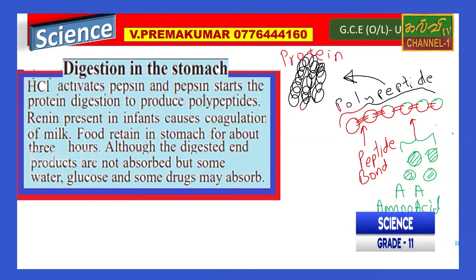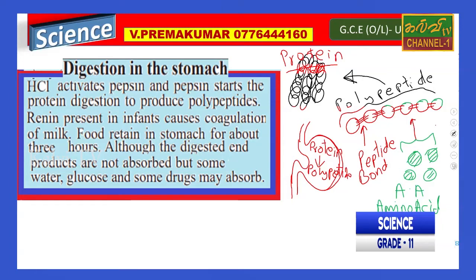Here, when the protein reaches the stomach, the stomach is the organ that initiates digestion of proteins, right? What happened here? When we eat protein, here the protein is going to convert as polypeptide.